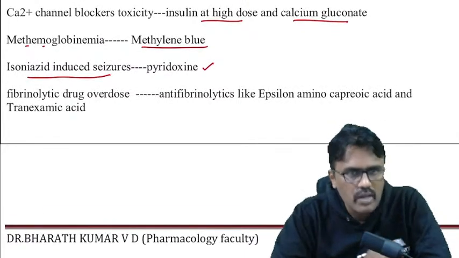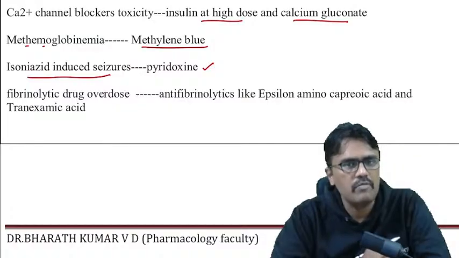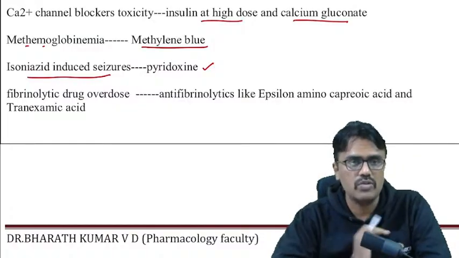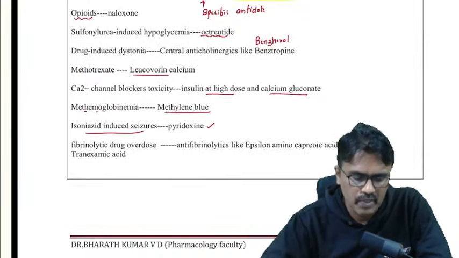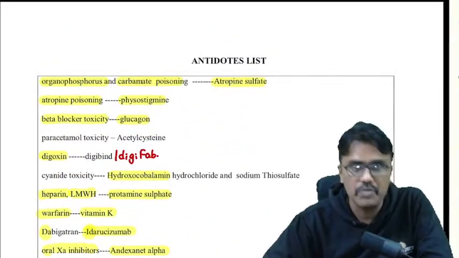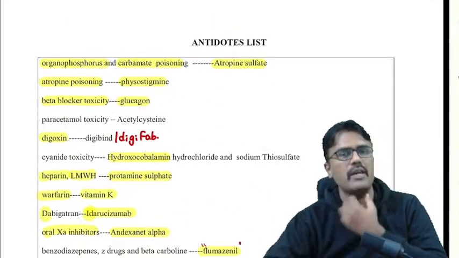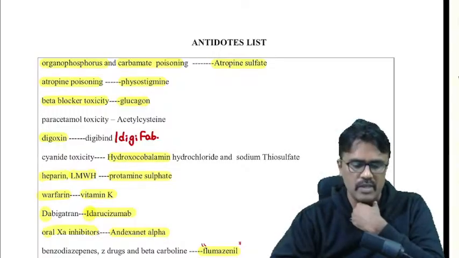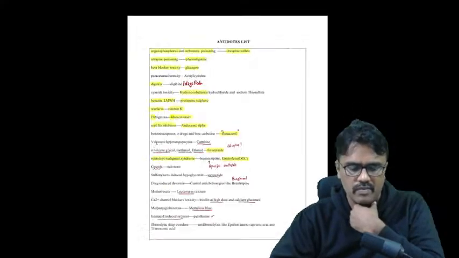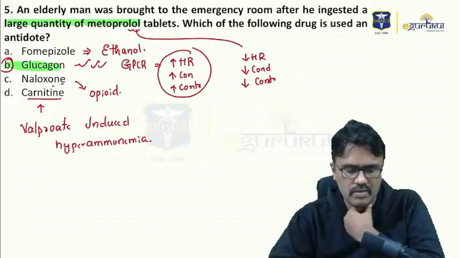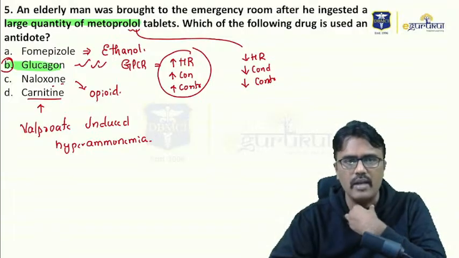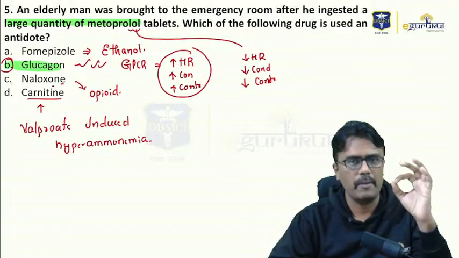So at least one or the other question is going to come from these antidotes. So this is the list, guys. You have to revise them before your exams. So the question is this: metoprolol overdose, the antidote is glucagon. That is the answer.